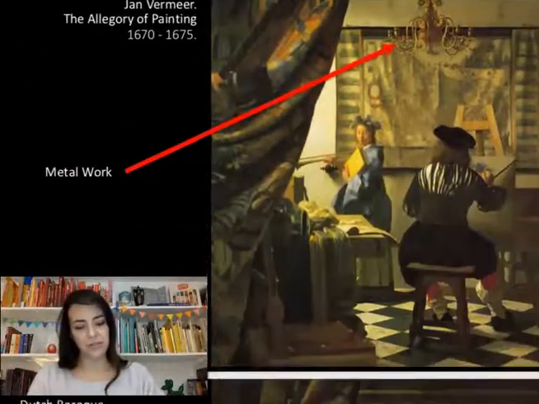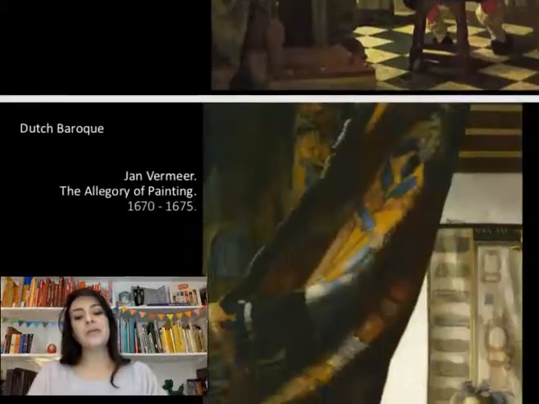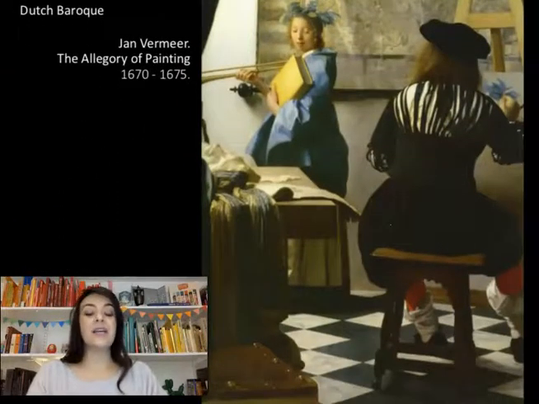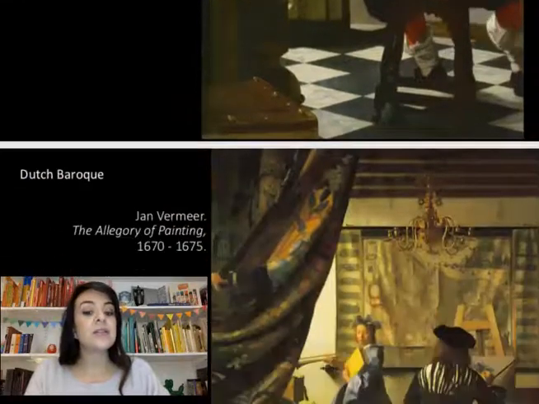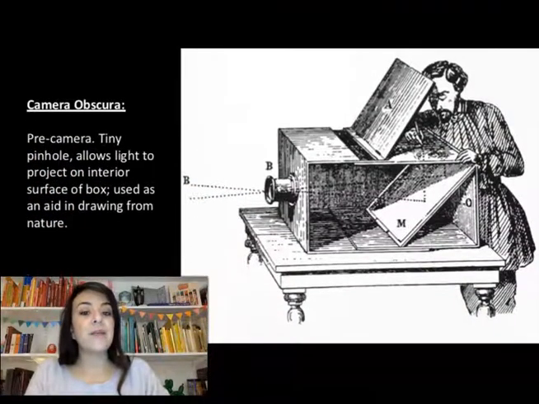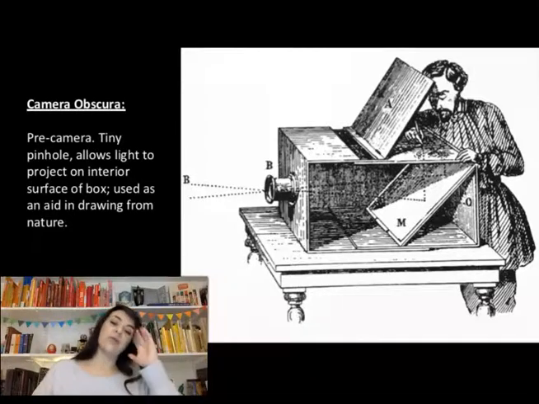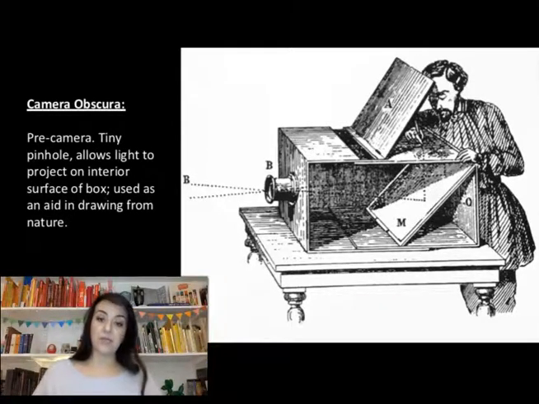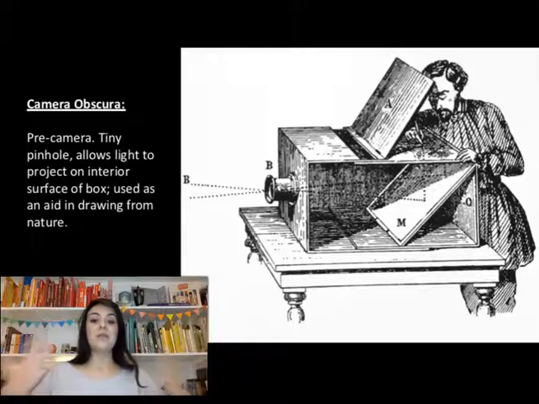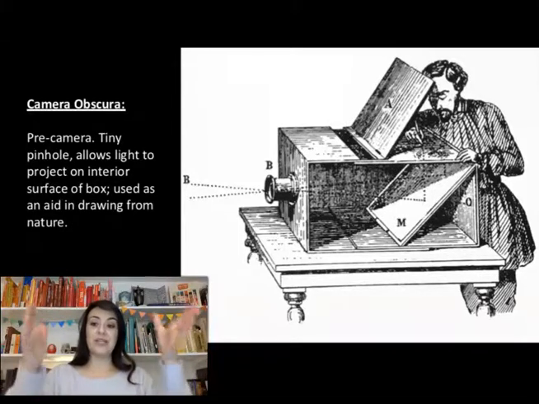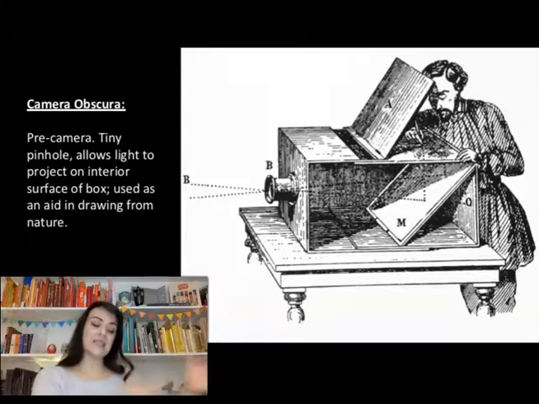We always have to look further, deeper. What we understand him to have been using is a tool called a camera obscura. Now, he didn't invent this tool, and plenty of artists before and after him used it, but we find in his work a remarkable connection between the camera obscura and his final pieces.